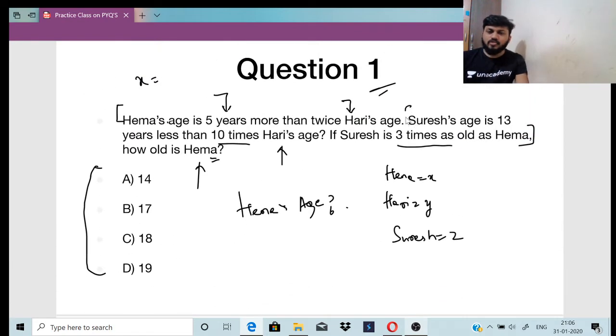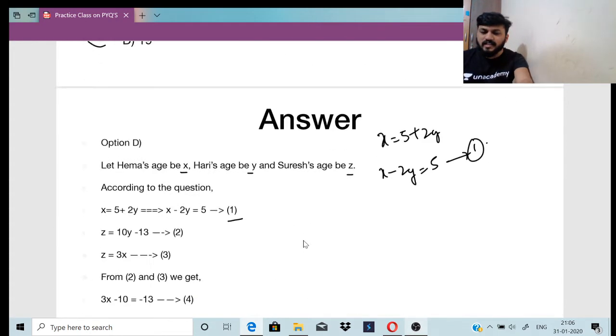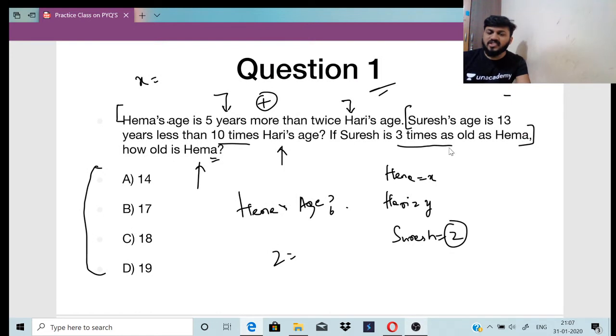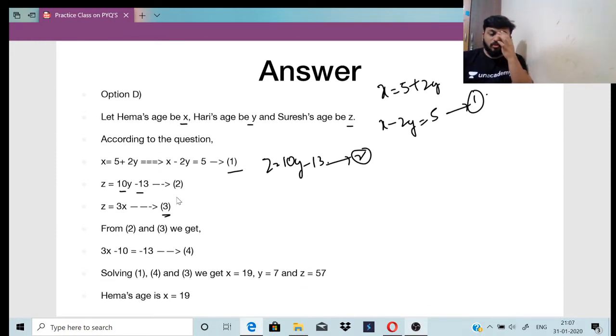What is the second one? Suresh's age is 13 years less than 10 times Hari's age. 5 years more meant plus, 13 years less means minus. Suresh's age is z, so z equals 10y minus 13. This will be my second equation. Third one: Suresh is 3 times as old as Hema, so z equals 3x.